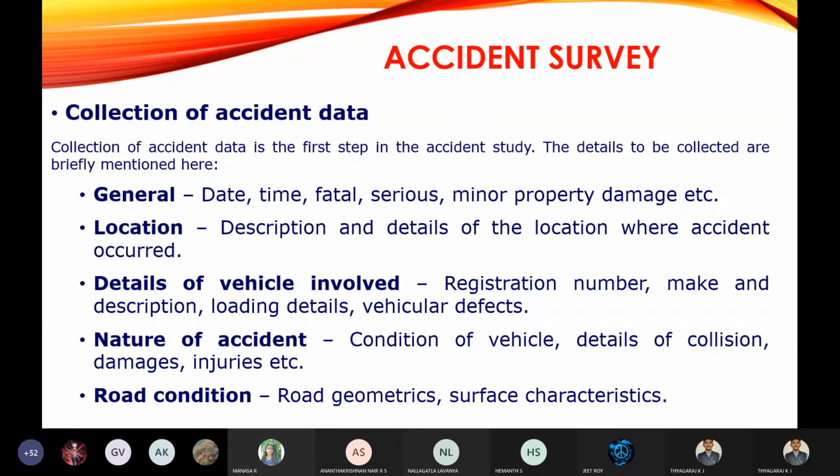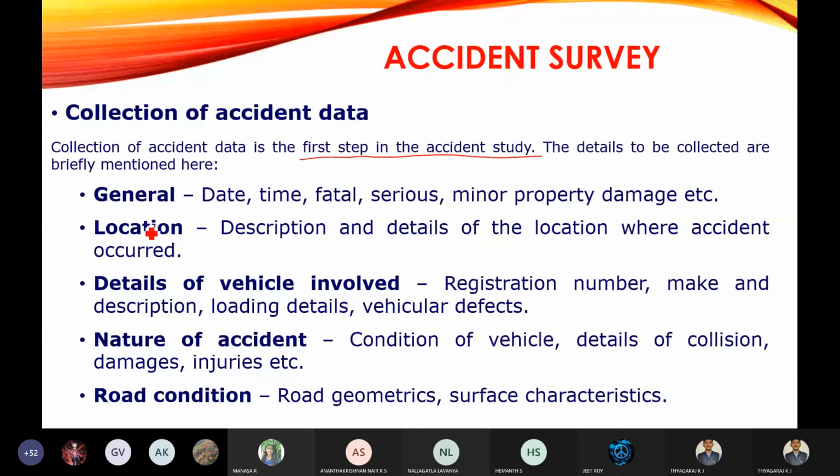First one is collection of data. What data are you going to collect when an accident has occurred? What are all the data you should collect as a traffic engineer, what you have to observe first. Collection of accident data is the first step in the accident survey. Whenever an accident has occurred, first you have to collect the data. What are all the data?